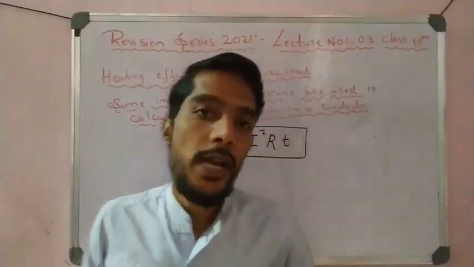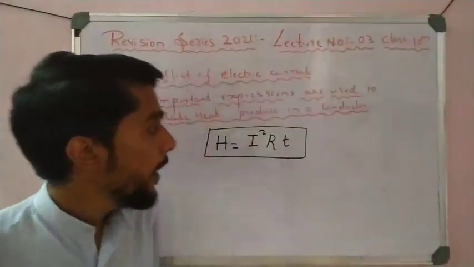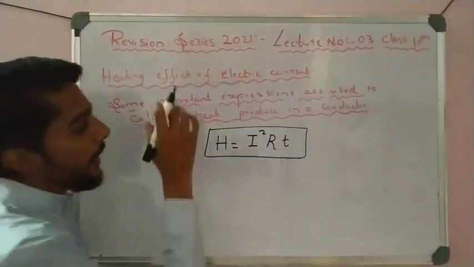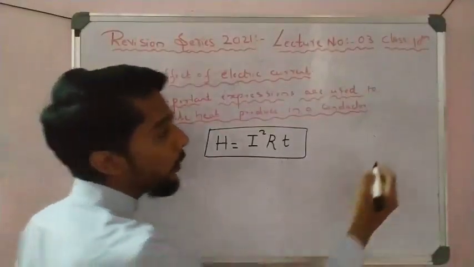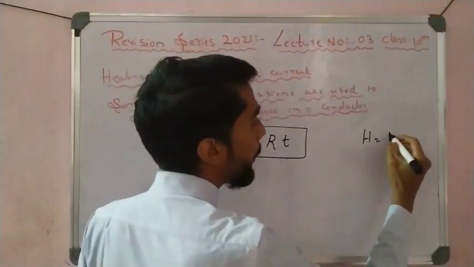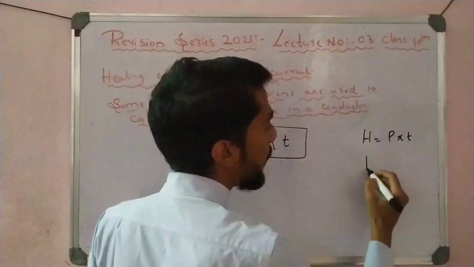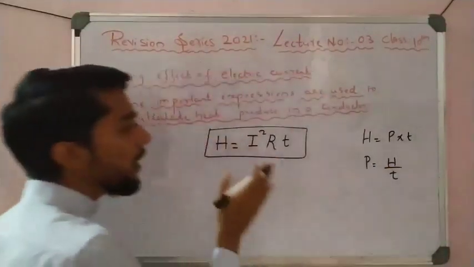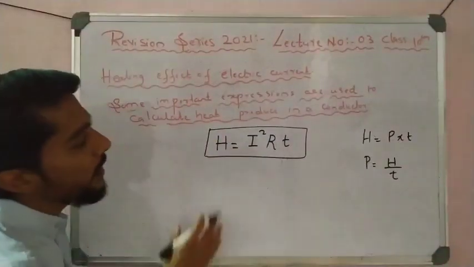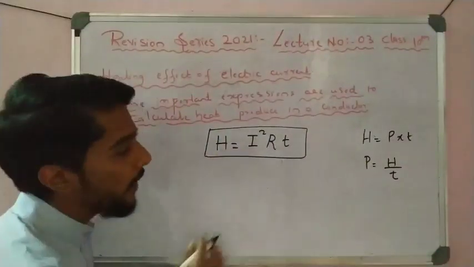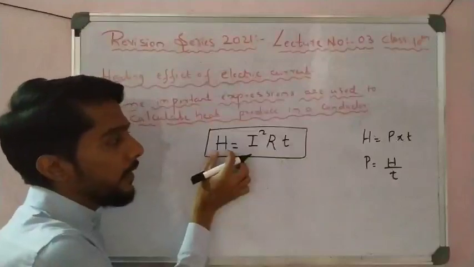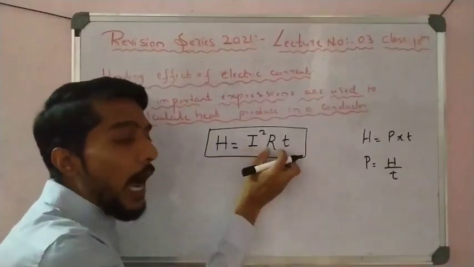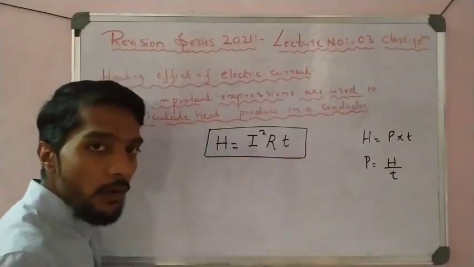Please go over that one; it is present in this channel only. Right, so this is a formula. Another formula is H is equal to power into time, where P is the rate at which heat is developed. Another one is H is equal to I square RT, where H stands for heat, I stands for electrical current, R stands for resistance, and T stands for time.